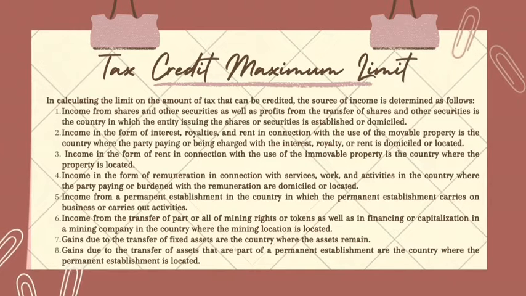Sixth, income from transfer of part or all of mining rights or shares, as well as financing or capitalization in a mining company, is the country where the mining location is located. The seventh, gains due to the transfer of fixed assets is the country where the asset remains. And the last is gains due to the transfer of assets that are part of the permanent establishment, which is the country where the permanent establishment is located.